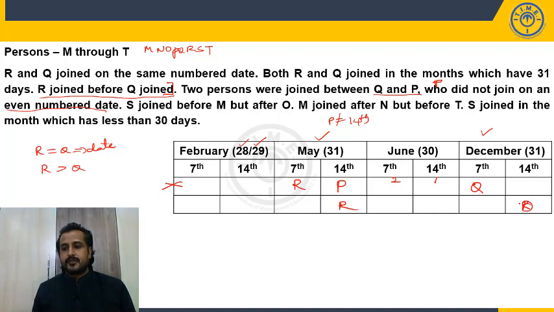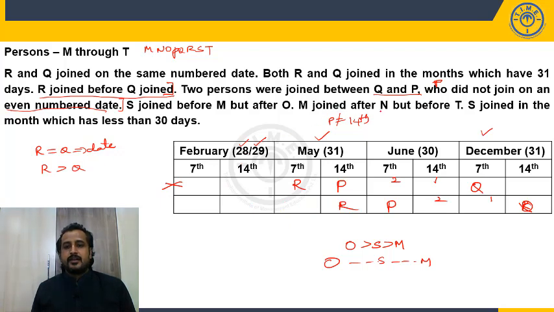Now we have case 2. It is Q, then 1 and 2 gaps, and it will be whom? P, as P joined on the odd number date, so no issue. Now till here it is completed. What is given? S joined before M and after O. Now when it is given S joined before M after O, it could be anywhere. It need not be in consecutive positions. But where it will come, I don't know. There are so many possibilities.